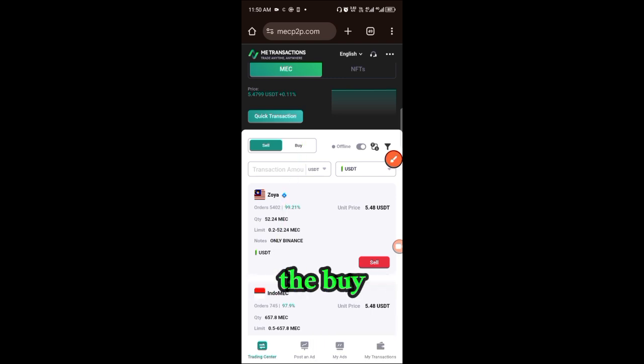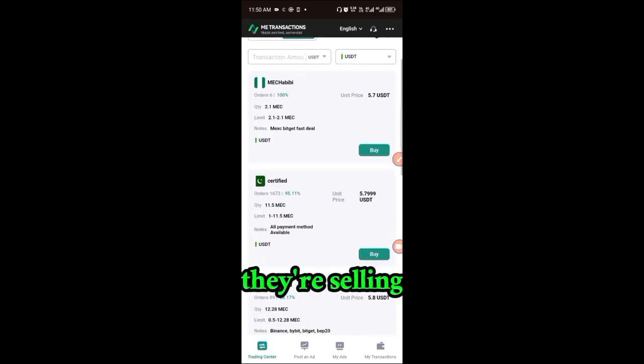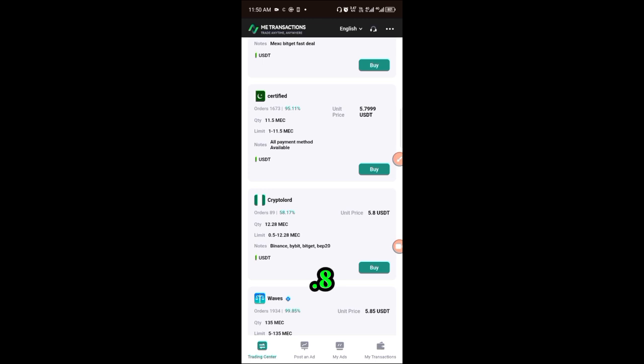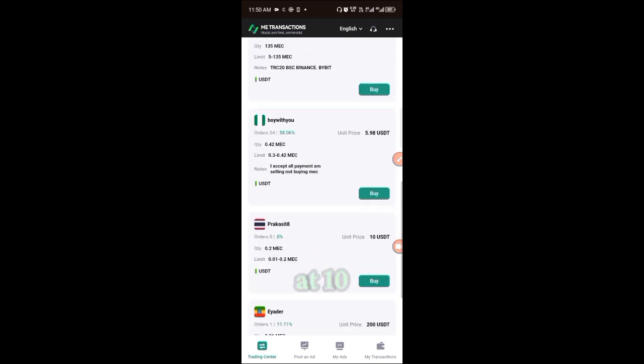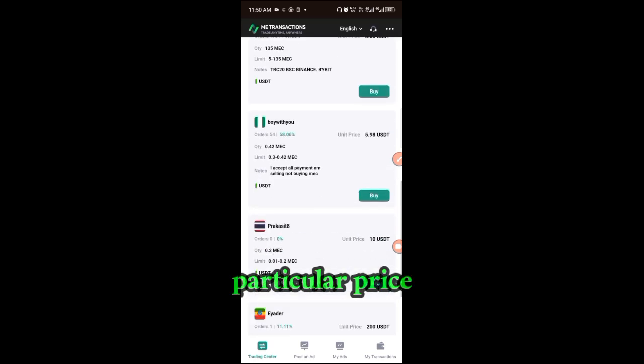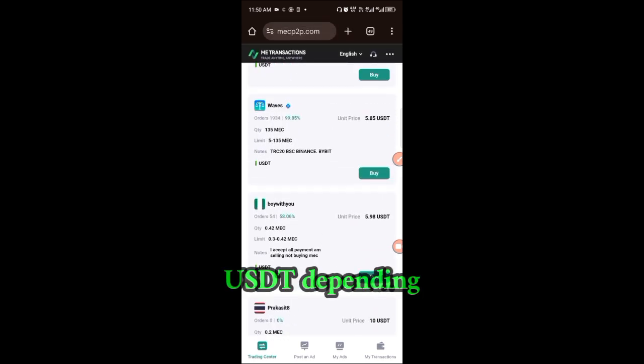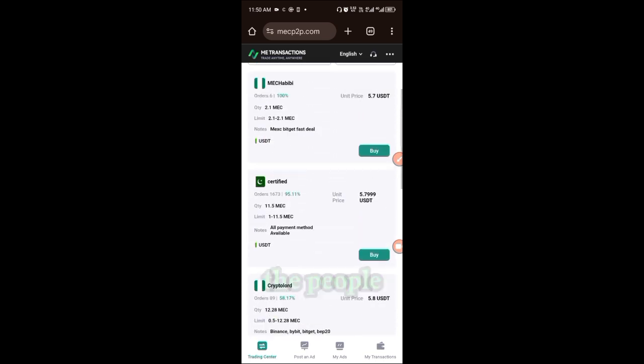All right, let's go to the buy. Let's see what people are selling it for. Look at people that are selling. They're selling at 5.8, and look at someone selling at 10 USDT, 200 USDT. Although that particular price is too much, right? Let's say 10 USDT, you're selling at 10, you're selling at 6 USDT, depending on how much you want to sell. And these are the people buying.